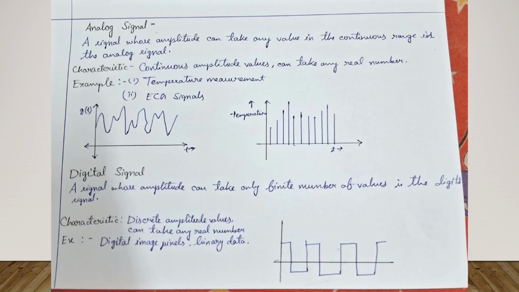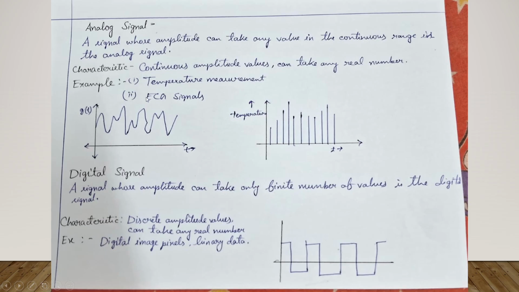Then we come to the analog signal. A signal whose amplitude can take any value in a continuous range is called an analog signal. Characteristic: continuous amplitude, can take any real value. Example: temperature measurement or ECG signal. A discrete time signal is one type of analog signal.